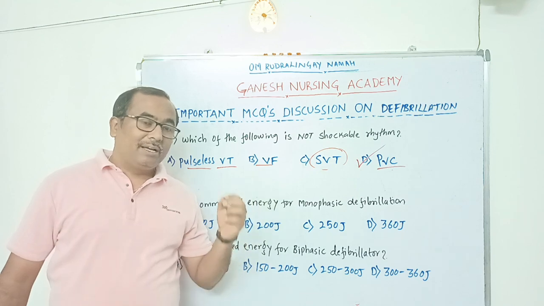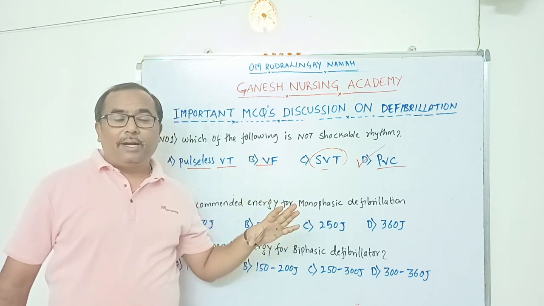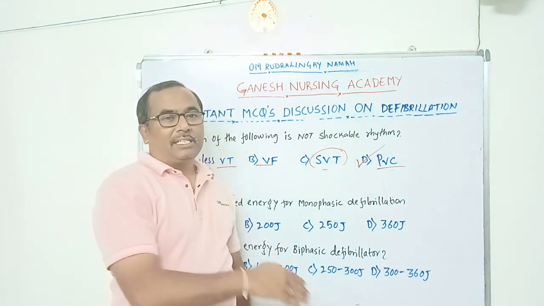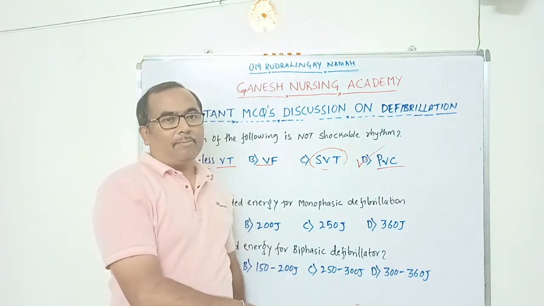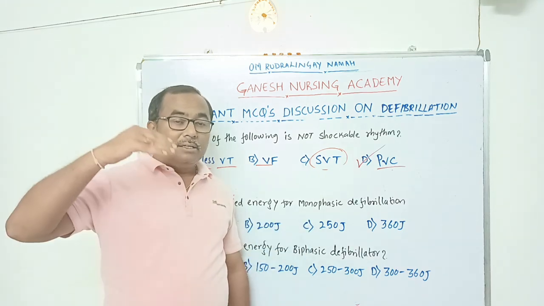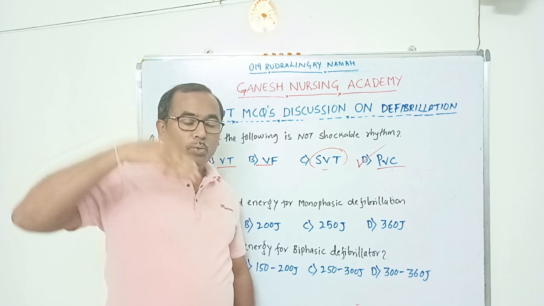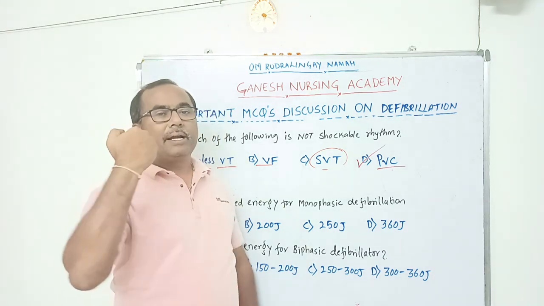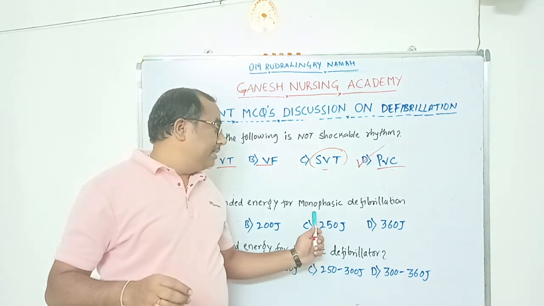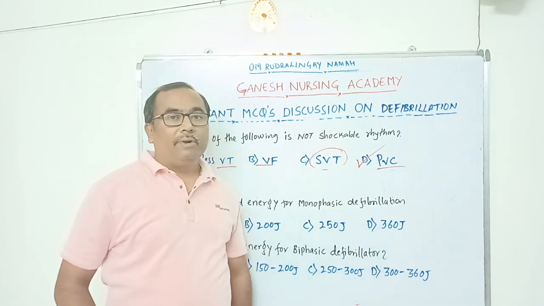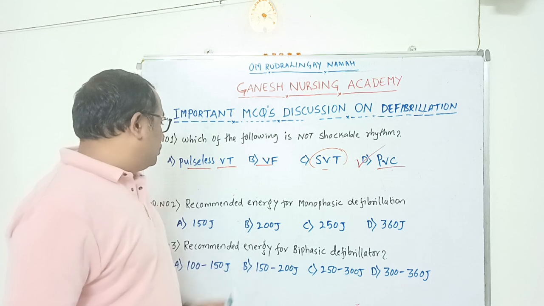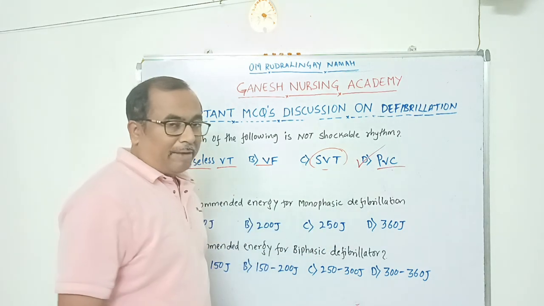Suppose you are using a monophasic. What do you mean by monophasic defibrillator? It means the electrical current will pass in one direction, one time through the heart. And what does biphasic defibrillation mean? The electrical current will pass in two directions; it will pass through, and again it will come back. So there will be two directions of electrical current in the case of biphasic. In monophasic it is only unidirectional. This is the basic difference between monophasic and biphasic defibrillation.